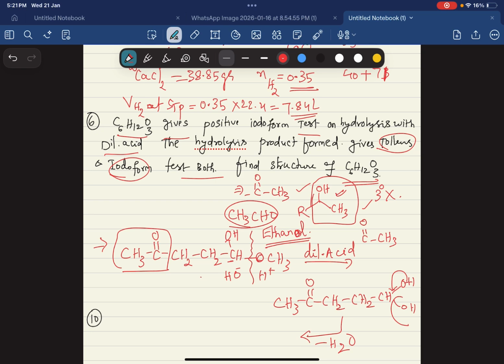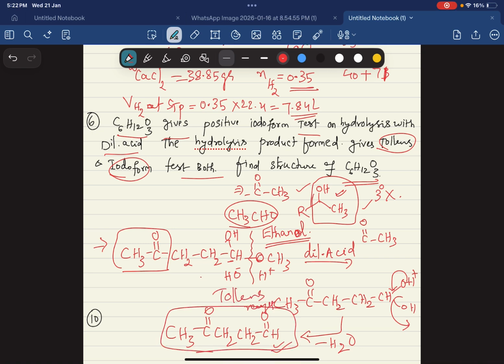So it is just a loss of water, like this. This bond will shift here. This OH minus will go out, H plus and OH minus coming out as water, and we get CH3 CO CH2 CH2 C double bond O H. So this is the answer, students. Here an aldehyde is formed, so it will give a positive test with Tollens reagent, and accordingly the answer is this molecule. Hope it is clear.